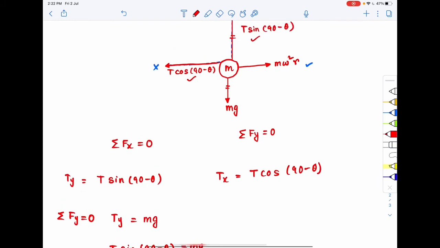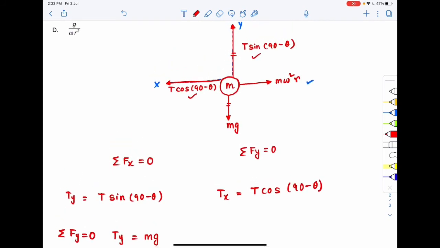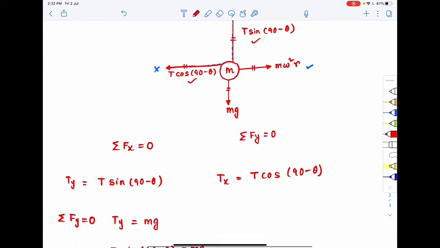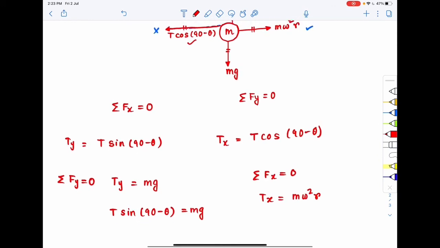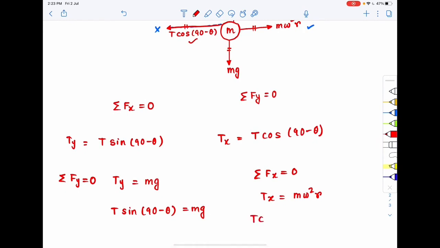And the component of T along the x axis should balance out the net centrifugal force, which is m omega square r. The net force along the x axis should also be 0. So T cos 90 minus theta should be equal to m omega square r.